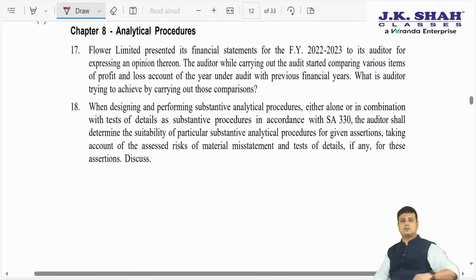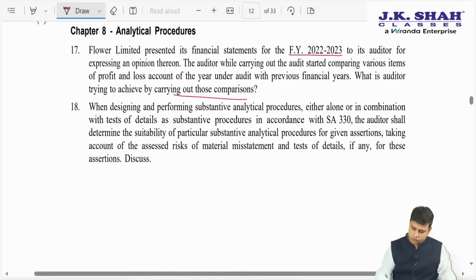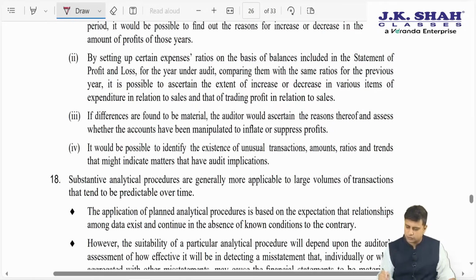Moving ahead with chapter number 8, analytical procedure. Flower Limited presented its financial statement for the year 22-23 to its auditor for expressing an opinion thereon. The auditor, while carrying out the audit, started comparing various items of profit and loss of the year under audit with the previous financial year. What is the auditor trying to achieve by carrying out those comparisons? So here we need to see what we understand by comparing this year's financial statement with the previous. So again, mark this important, you will have to refer to this particular question from here.